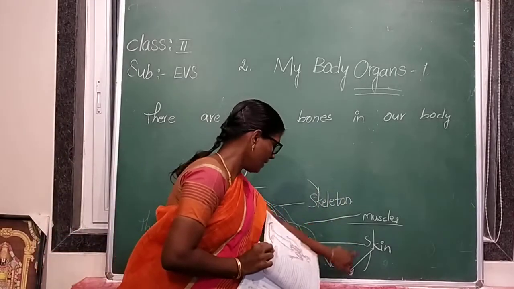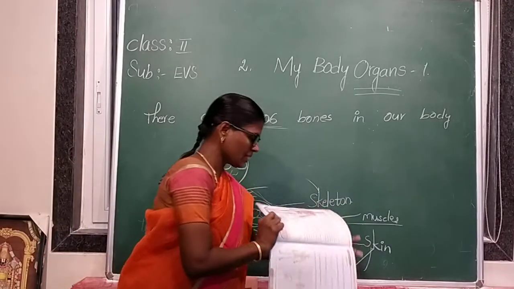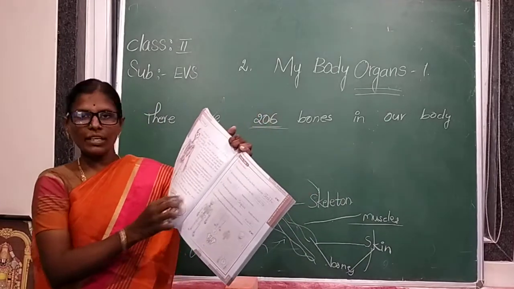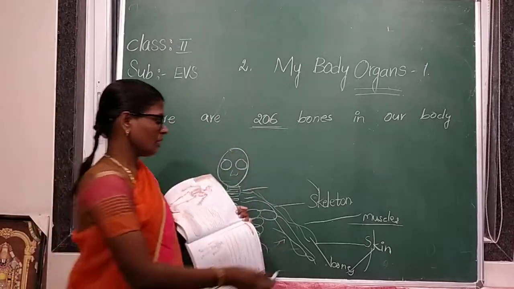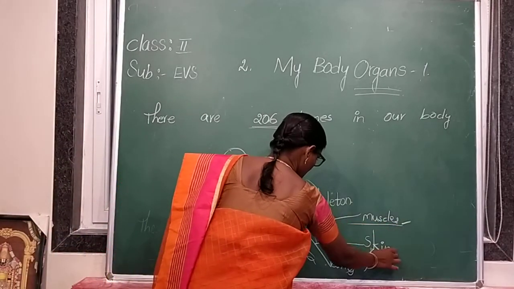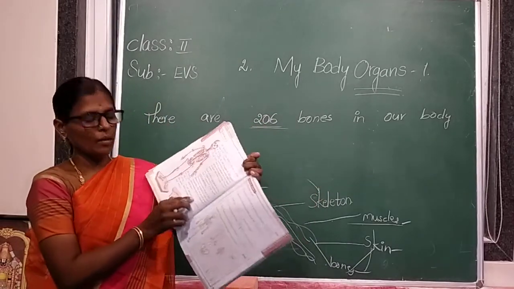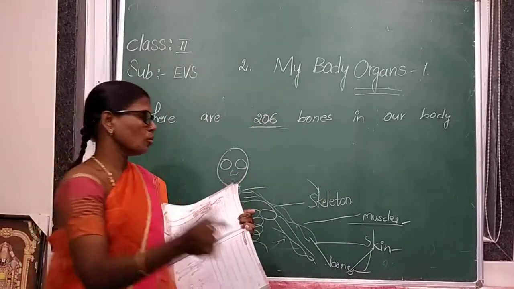Muscles. The skin, bones and muscles work together to help our body move. The skin, muscles and bones work together to help our body move.